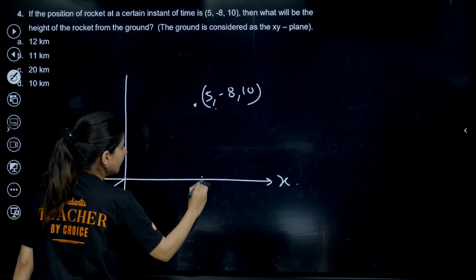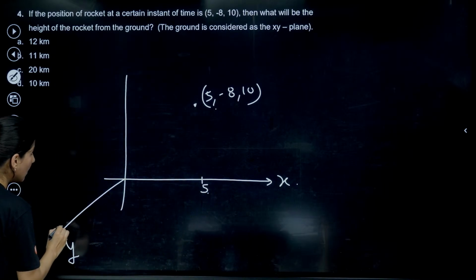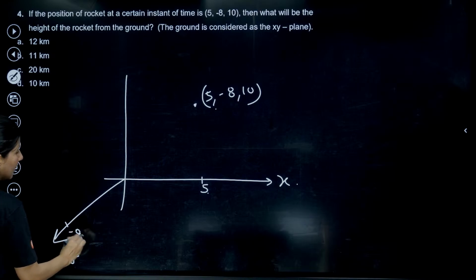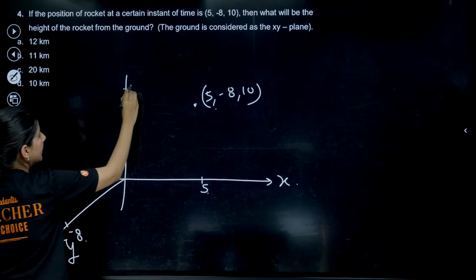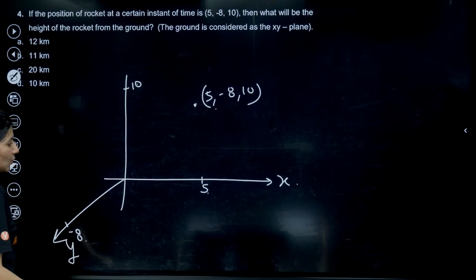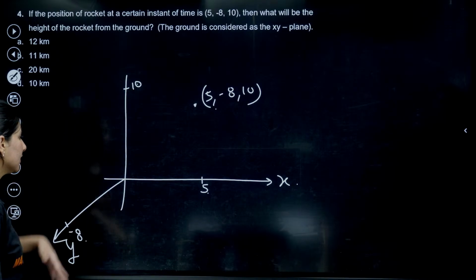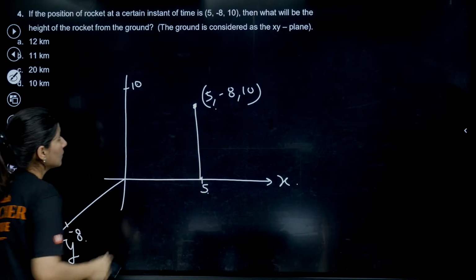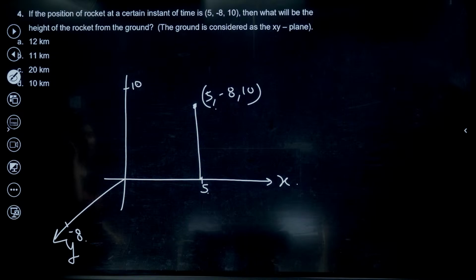So this is 5, this is minus 8, and this will be 10. This is z, this is 10. And you are looking for this height.